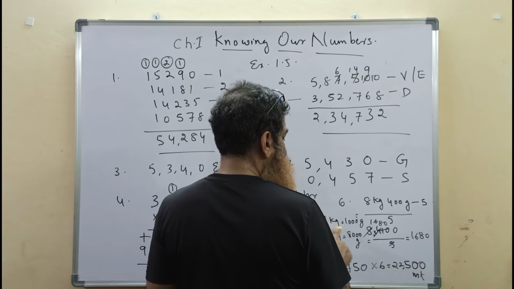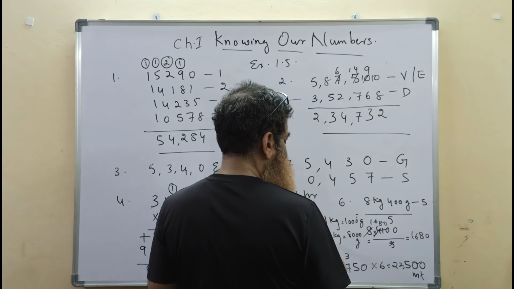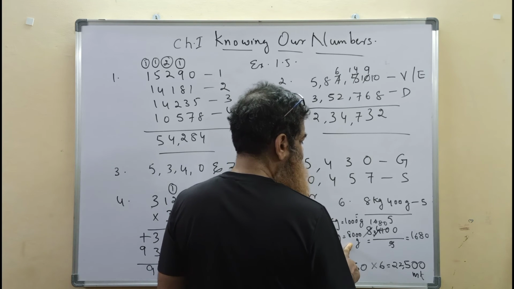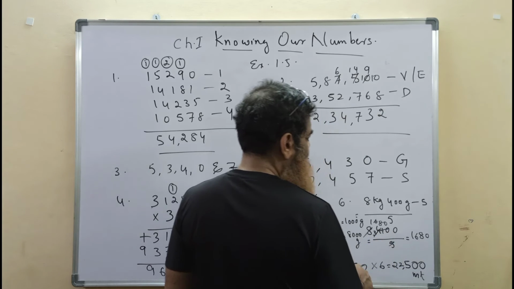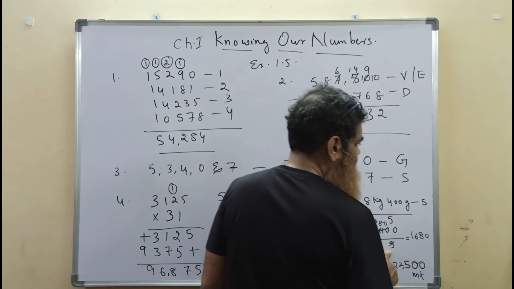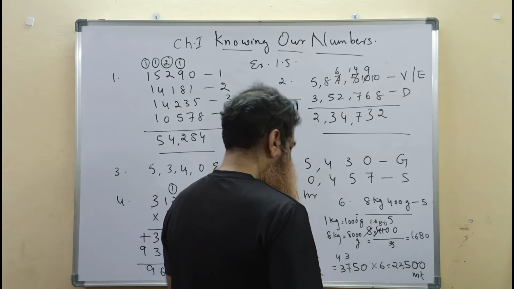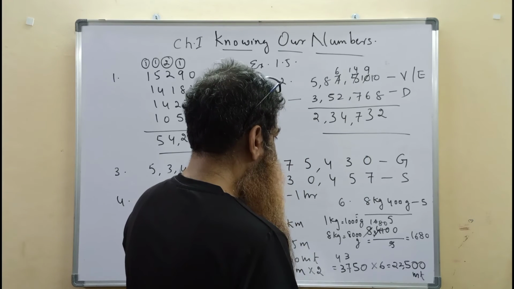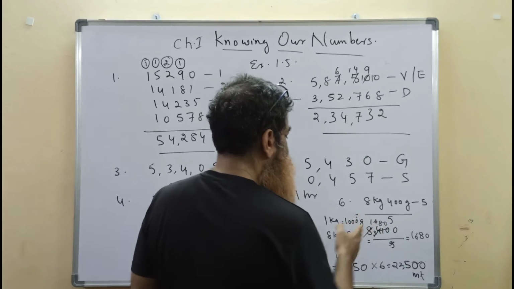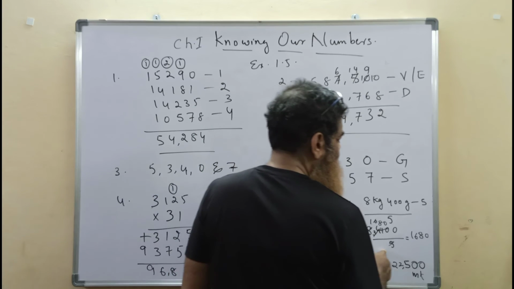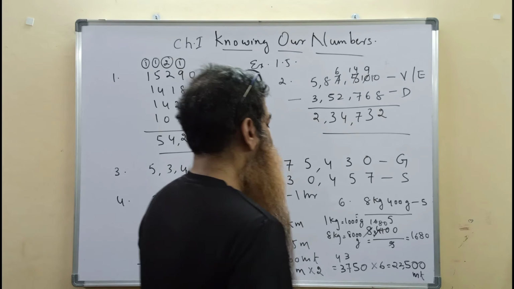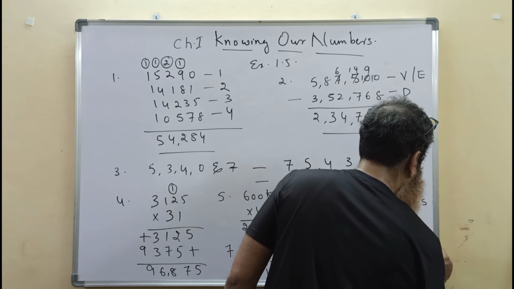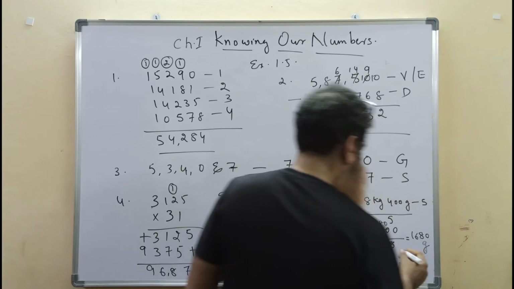So 1 kg is equal to 1000 grams, 8 kg is equal to 8000 grams. So the total weight of the box is 8400 grams. Now we need to find the weight of one packet. So for the 5 packets the weight is this much, so we will divide it by 5. When we divide, we get 1680 grams is the weight of each packet of biscuits.